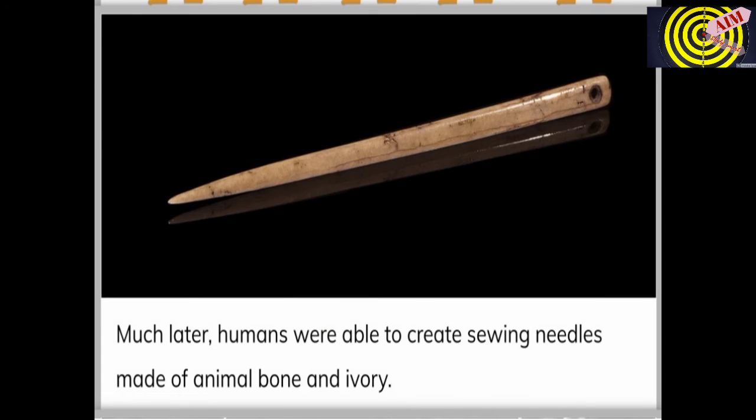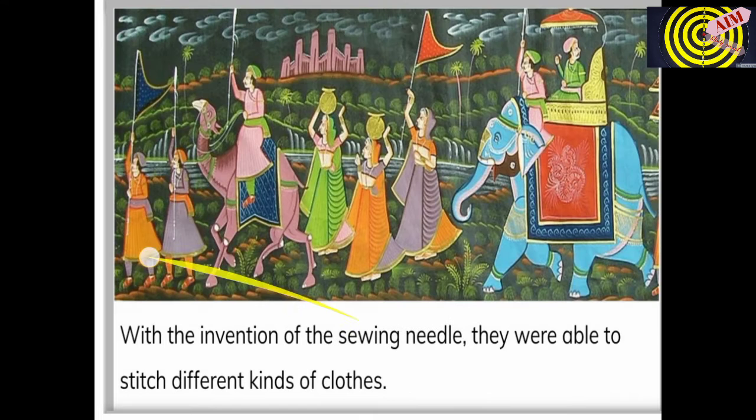Now, much later, many years after, they invented a needle from animal bone and ivory, and then they started sewing. So these are the needles they made out of animal bone and ivory. With the invention of the sewing needle, they were able to stitch different kinds of cloth and started wearing it.